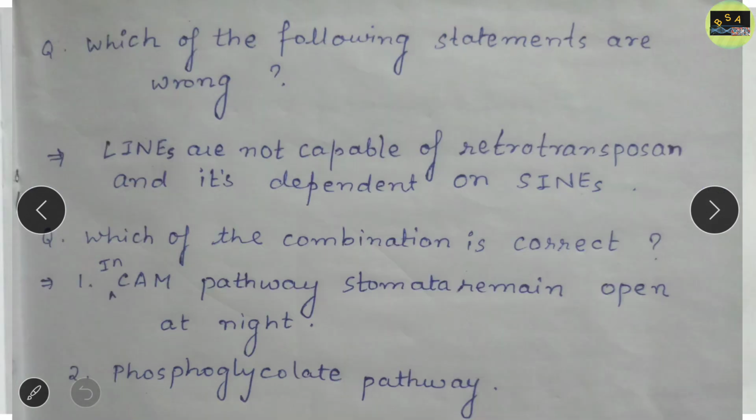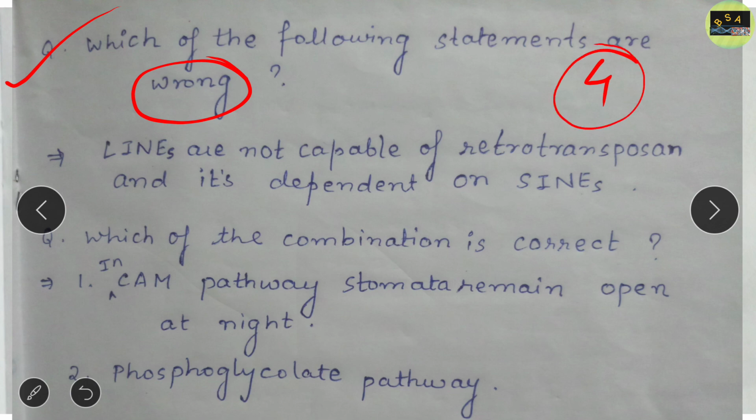Clear? Next question. This is a very good and interesting question, and it came from transposons, or specifically retrotransposons. Here you have to identify the incorrect statement, that is, the false statement. This question is of 4 marks, and I think it came in the morning shift. So the false statement, I just write it down, is that LINEs are not capable of retrotransposition and are dependent on SINEs.